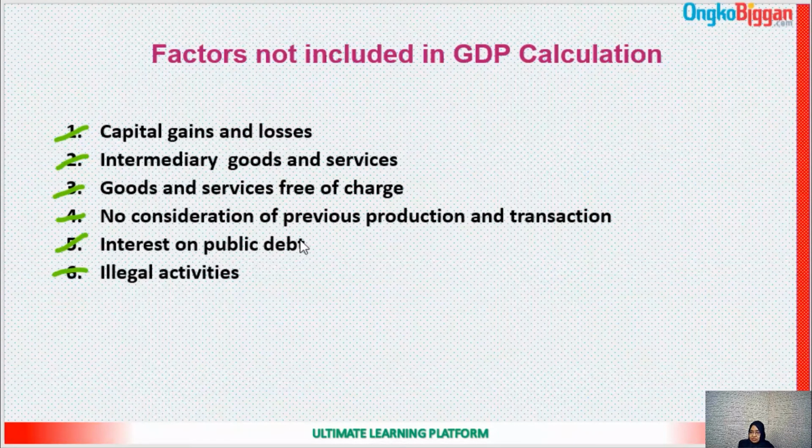Interest on public debt is a loan to the government. So it is a due. Basically, it's a due and it has no contribution in production. So it will not be included in GDP. And illegal activities: if the activity is against the prevailing law and is not acceptable in society, we will not consider the production from these activities. So these 6 factors will not be included in GDP calculation.